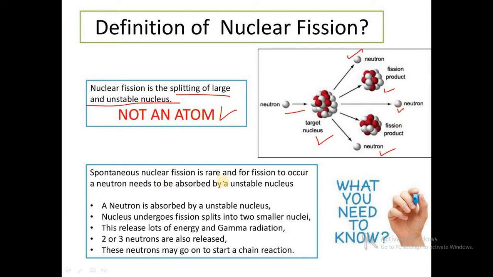Spontaneous nuclear fission is rare, and for fission to occur, a neutron needs to be absorbed by an unstable nucleus. Then the nucleus undergoes fission and splits into two smaller nuclei. This releases lots of energy and gamma radiation. 2-3 neutrons are also released. These neutrons may go on to start a chain reaction.